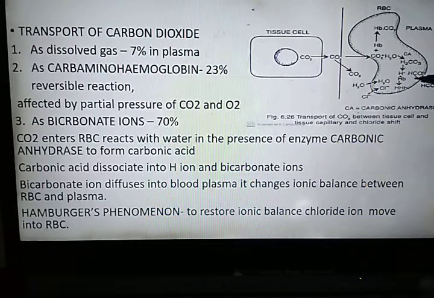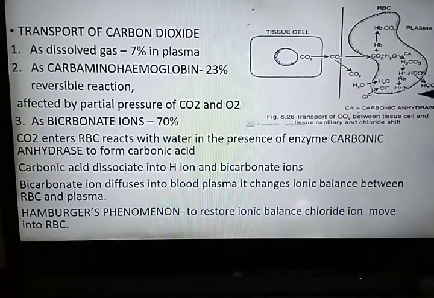Now these bicarbonate ions diffuse into the blood plasma. When the bicarbonate ion diffuses into the blood plasma, it causes considerable change in the ionic balance between the plasma and RBC.